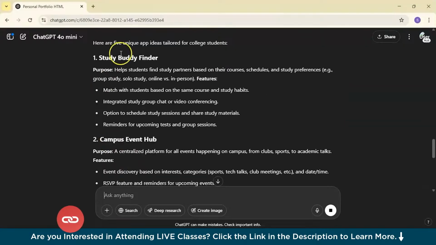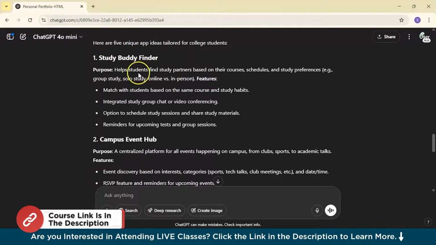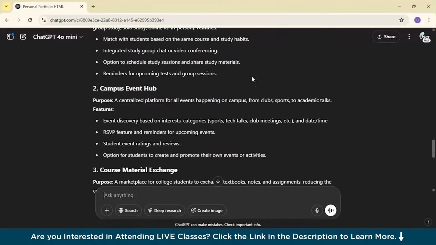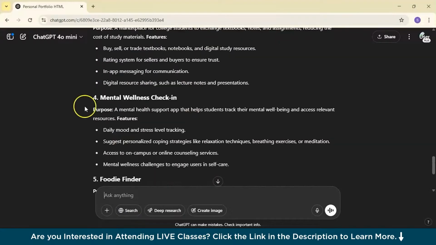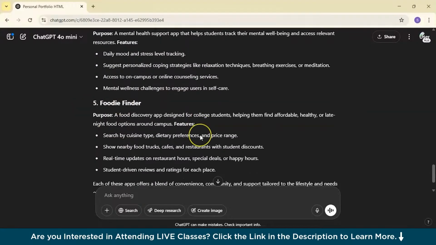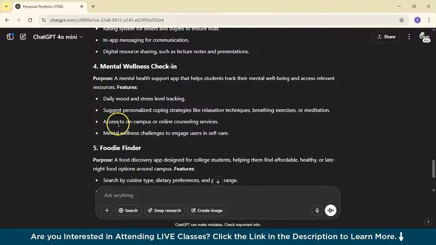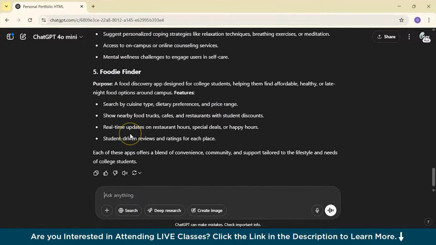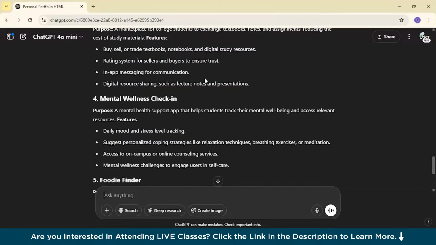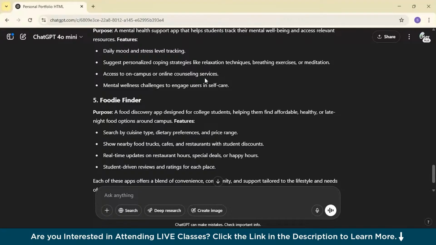Now you can see the first one is Study Buddy Finder. It helps students find partners based on their courses, schedules, and many preferences. And you can even see Campus Event Hub, Course Material Exchange, Mental Wellness Check-in, Foodie Finder, and so on. It has even created bullet points for better understanding. Use it to kickstart your next hackathon or competition or anything. I'm not dragging it more because I have already shown you the use of ChatGPT. So that's it. Moving on to the next lesson of understanding the generative AI models.